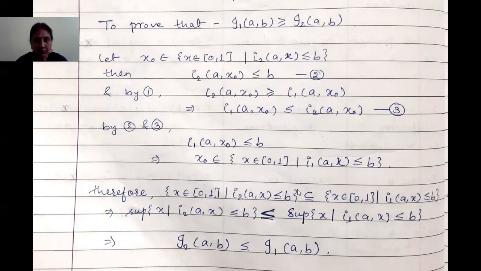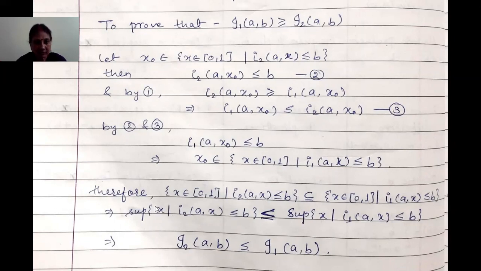So if we take supremum on both sides, we get supremum of x such that I2(a, x) is less than or equal to b, is less than or equal to supremum of x such that I1(a, x) is less than or equal to b. Here we have not mentioned that x belongs to [0, 1], but it should be understood that x belongs to the closed interval [0, 1].